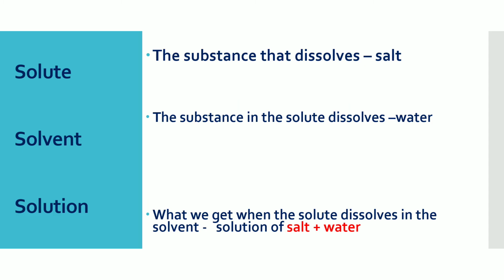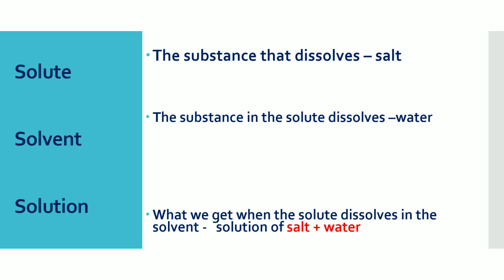Solute. Solute means the substance that dissolves. Solvent means the substance in which the solute dissolves. Solution means what we get when the solute dissolves in the solvent. We take an example.